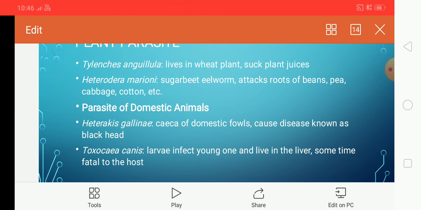So in Toxocara canis, not the adult but the larvae lead to the infection. The larvae will enter the pregnant female dog, then migrate to the placenta, and through the placenta enter the young one, the offspring. The larvae usually infect children too, and live in the liver of the young one. It causes damage to the liver and sometimes it is fatal to the host.